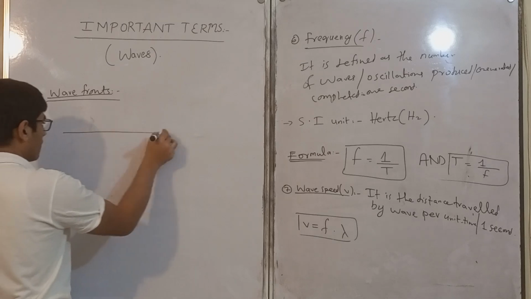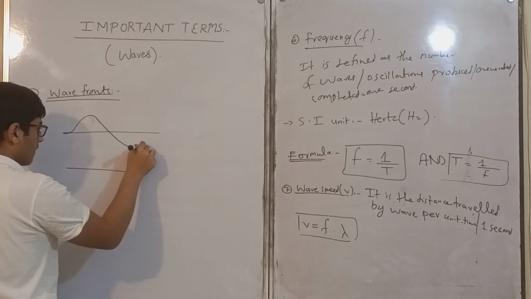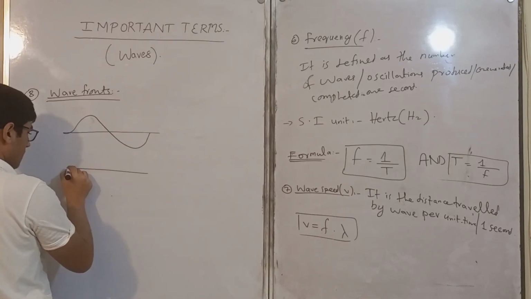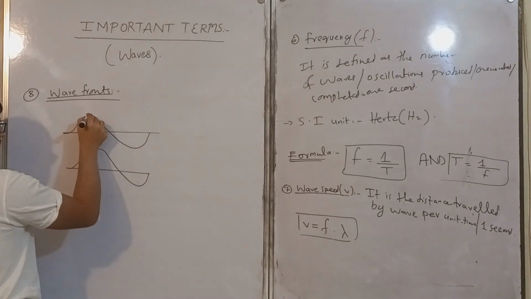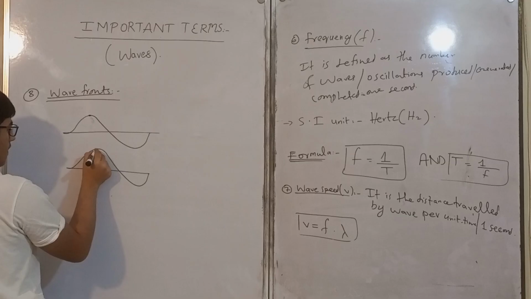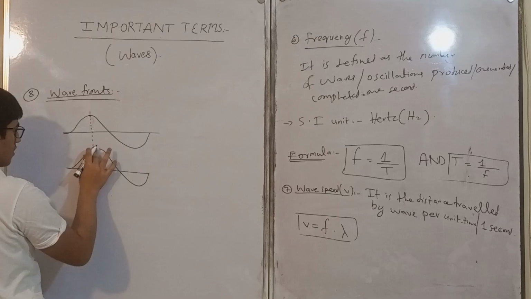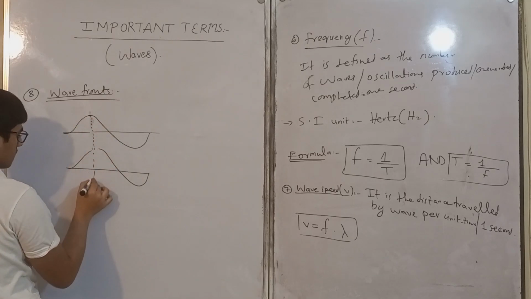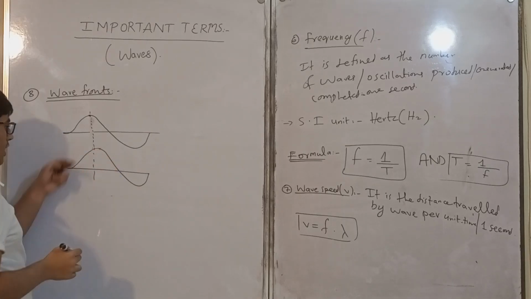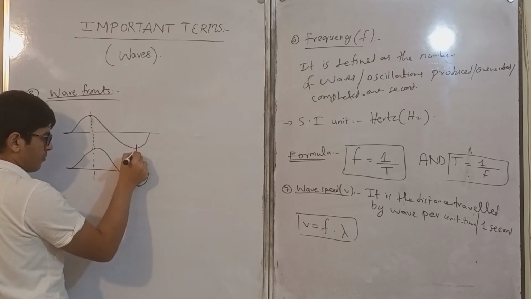For example, let's say this is a wave motion. If we join these two in-phase points that are crest, or these two in-phase points that are trough by a straight line, this is called wave front.